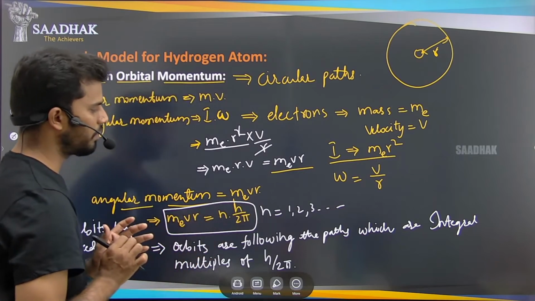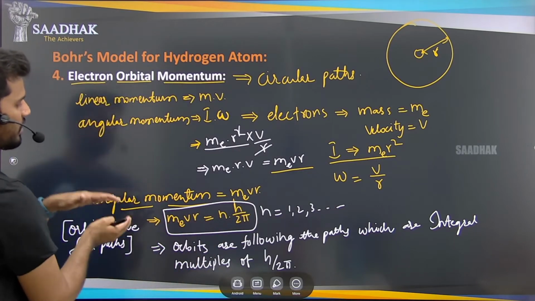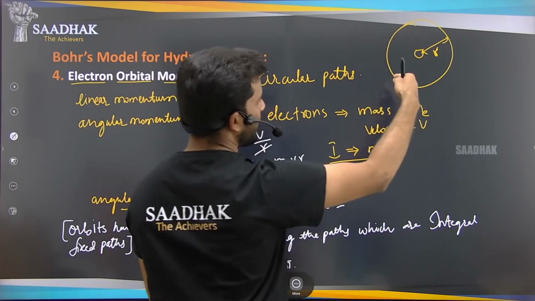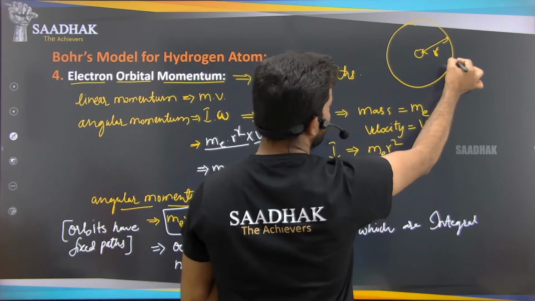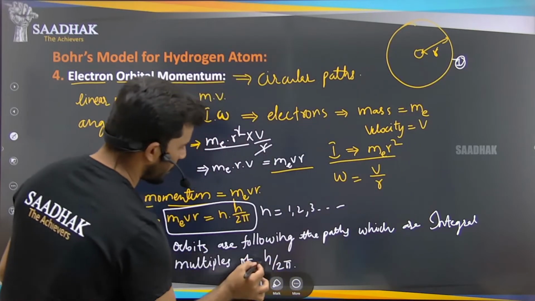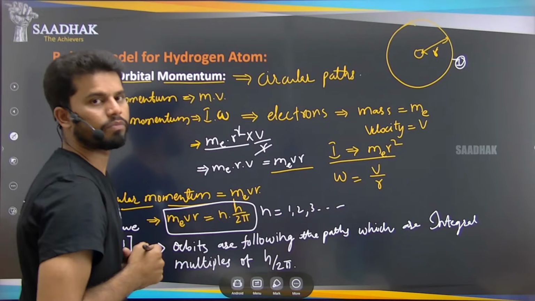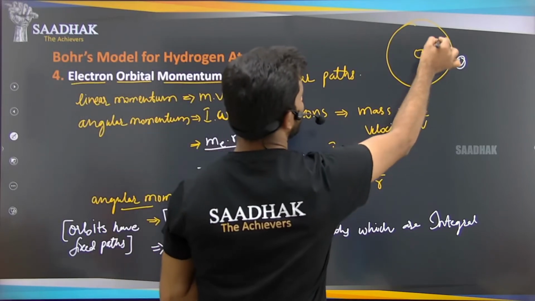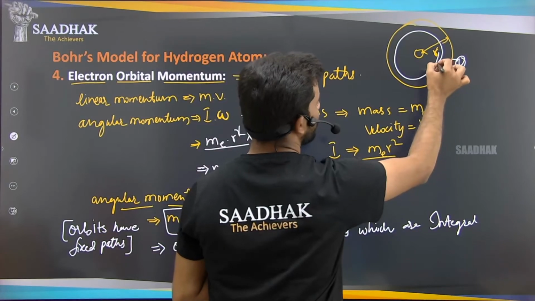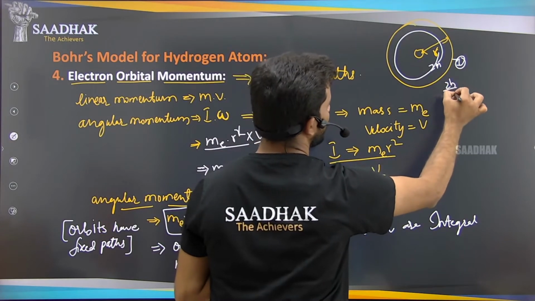Angular momentum is nothing but the momentum of the angle in which the electrons are rotating. If this is our first orbit, it will have 1 into h by 2 pi, and the second orbit will have 2 into h by 2 pi.